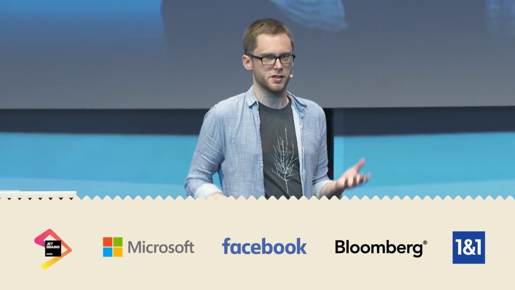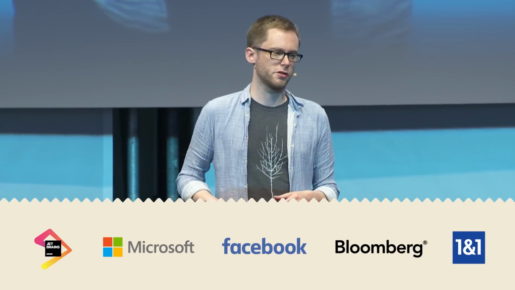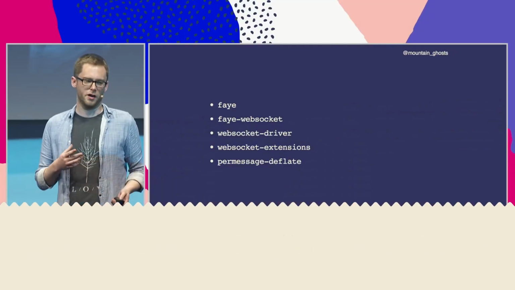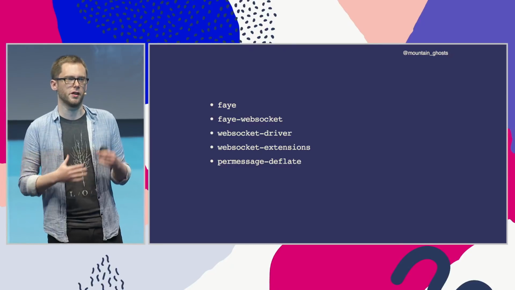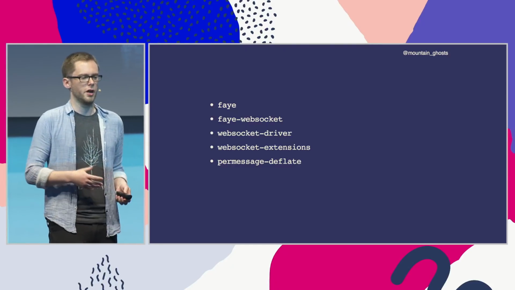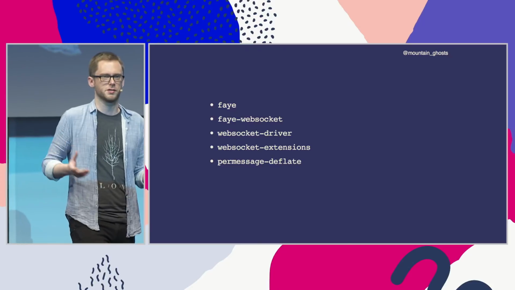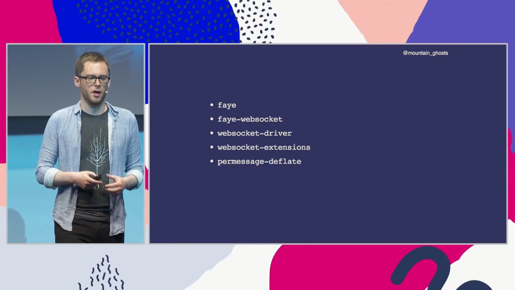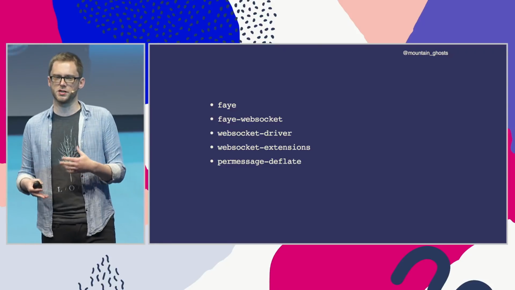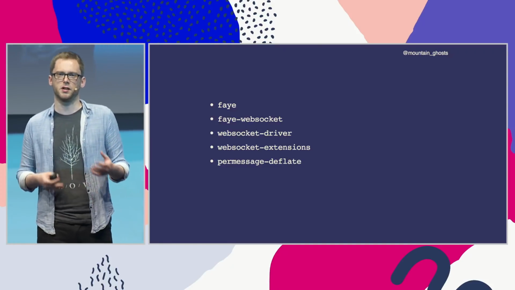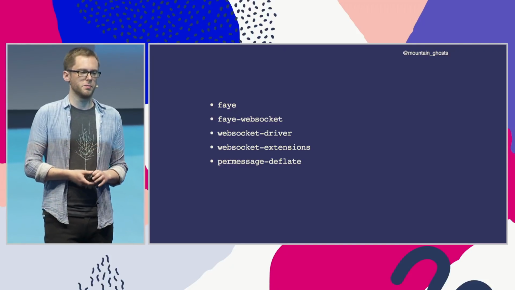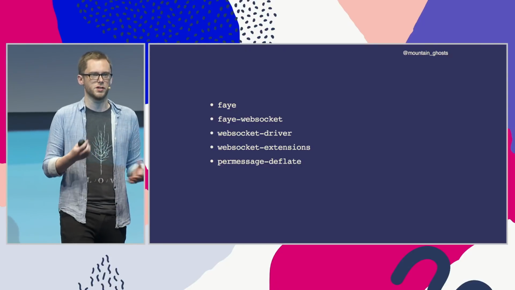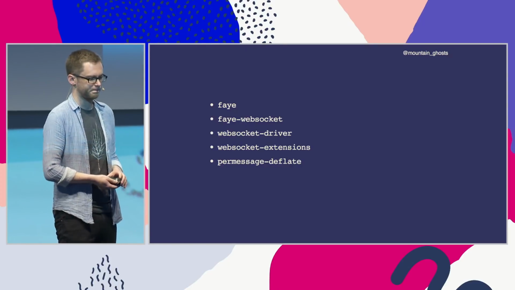To provide a bit of context and introduce myself, I am the creator and maintainer of, among other things, this set of NPM packages that provide WebSocket messaging, like various layers of that protocol. They're quite widely used by a lot of different projects. They generate about 8 million downloads a week between them. And I've been maintaining these pretty much since Node was released, so since early 2010. So this is a reflection on my experience as an open source maintainer of seeing things change over time and what the effects of that are.